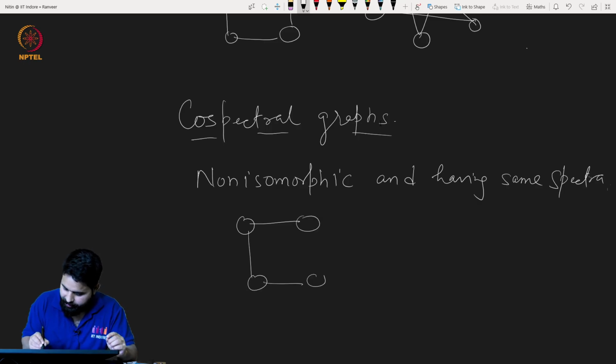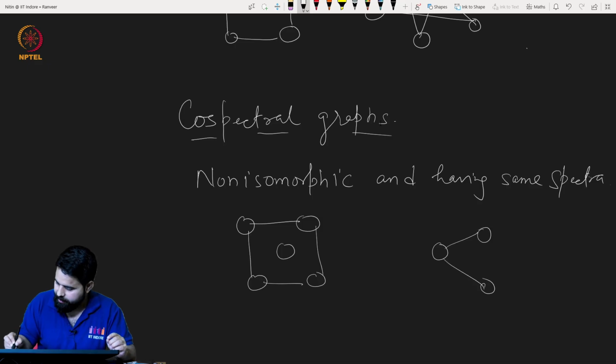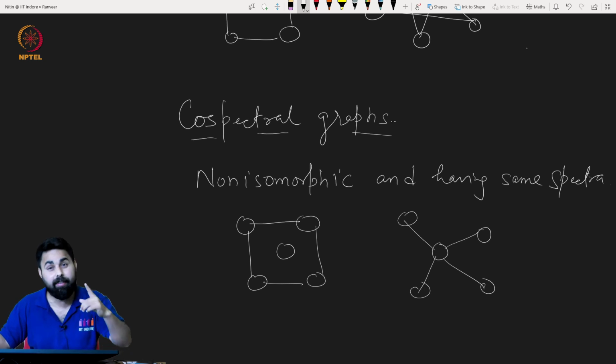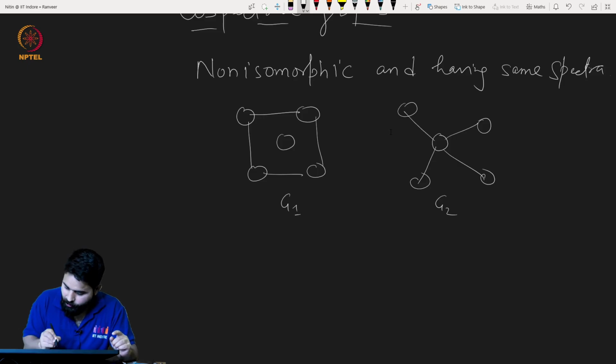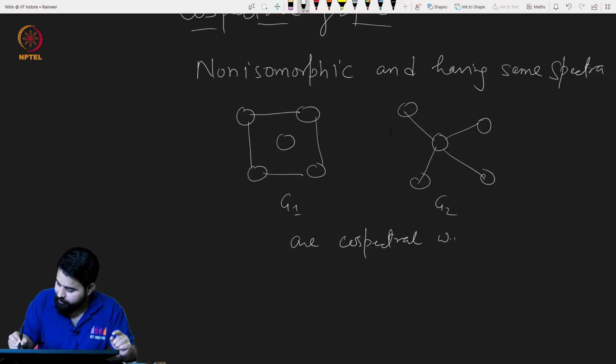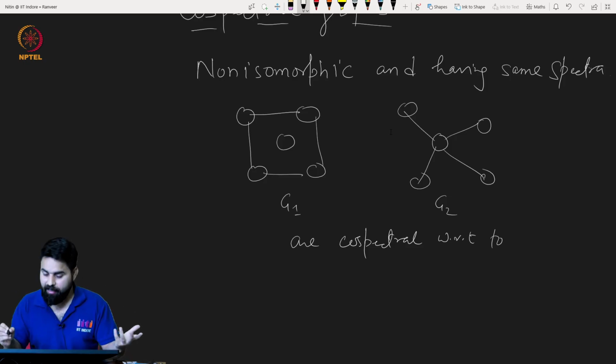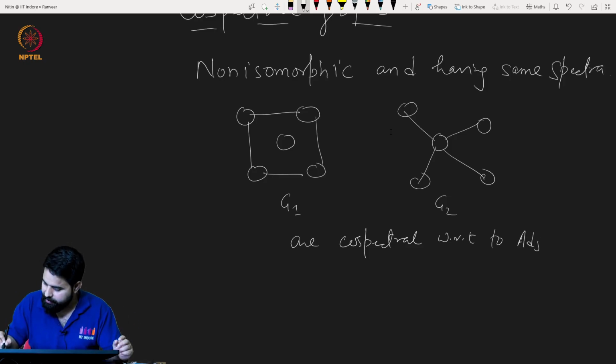Again, let me draw it. So the correct sentence is, these G1 and G2 are co-spectral with respect to the adjacency matrix.